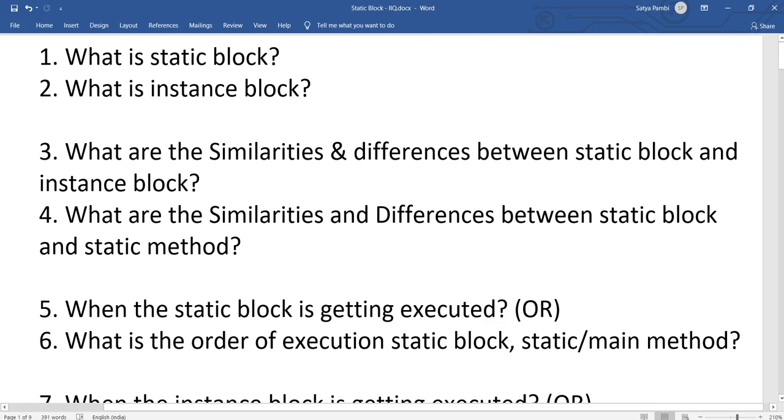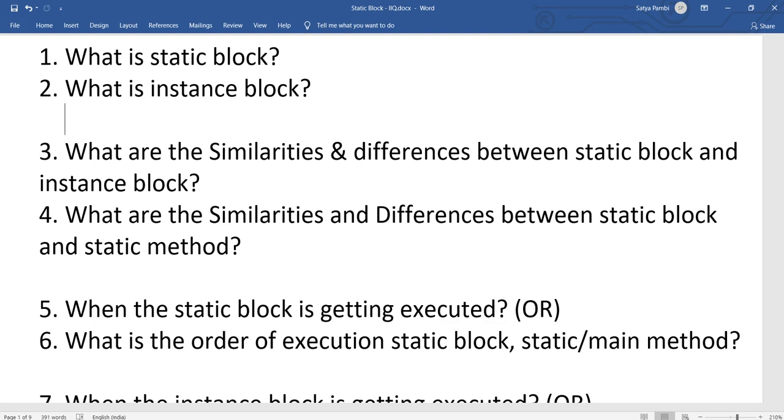Good morning everyone. In this video, I'm going to discuss static block and instance block and the questions around the static and instance blocks, and we can see some programs and do hands-on. These are most important interview questions whenever you are appearing for a Java interview. The interviewer will ask at least one or two questions related to static block to understand your level of knowledge on concepts around static.